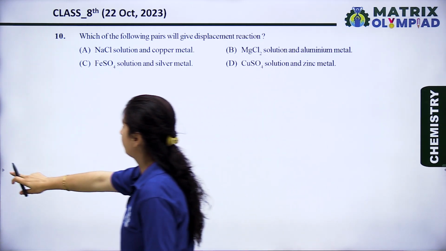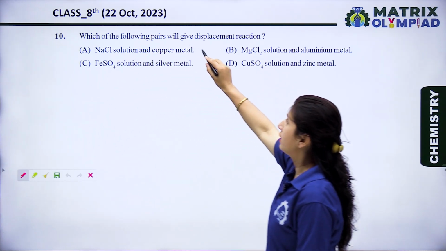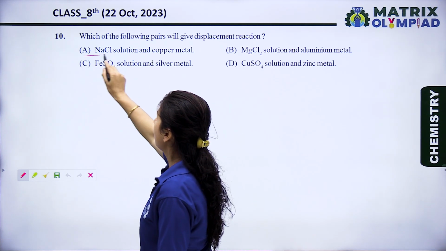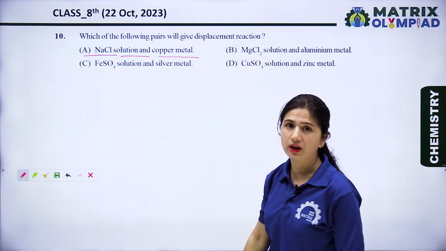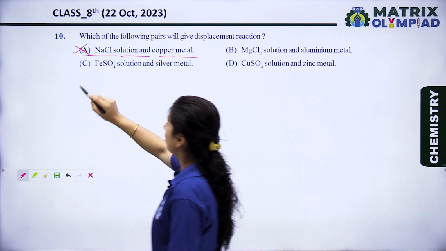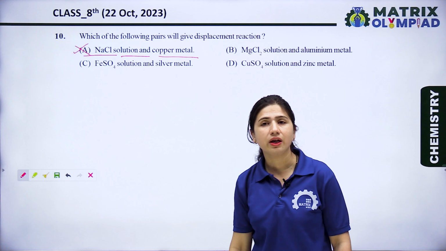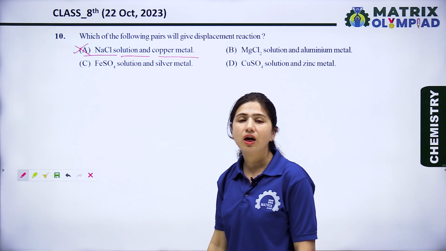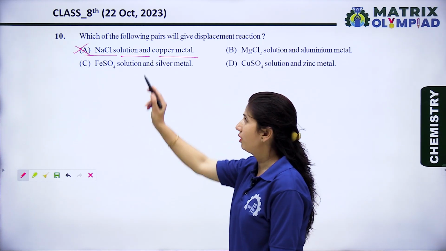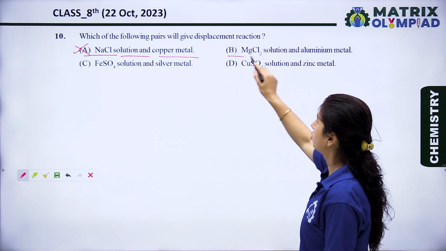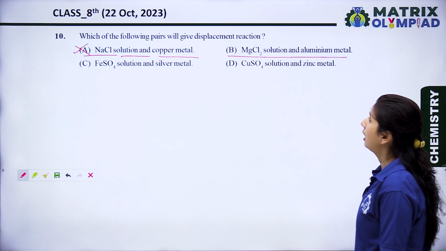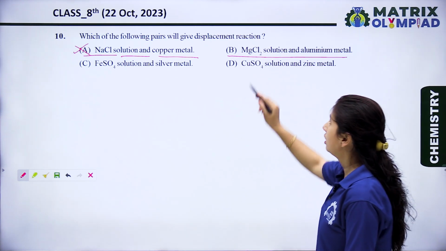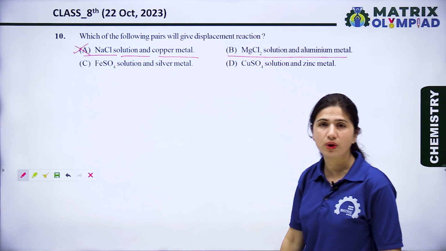Next question is, which of the following pairs will give a displacement reaction? Let's see the options. Option first is NaCl solution and copper metal. No, this is not the right option, because copper is less reactive than Na, so it can't displace sodium from the NaCl solution. Now the second option, MgCl2 solution and aluminium metal. Aluminium is less reactive than magnesium, so it can't displace magnesium from the magnesium chloride solution.